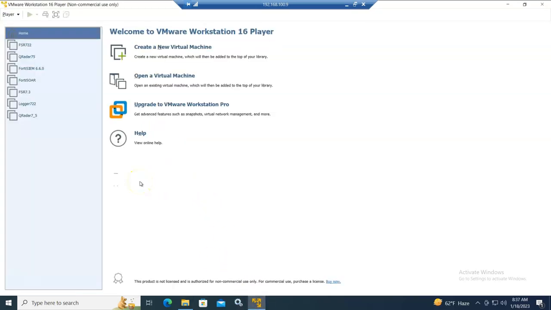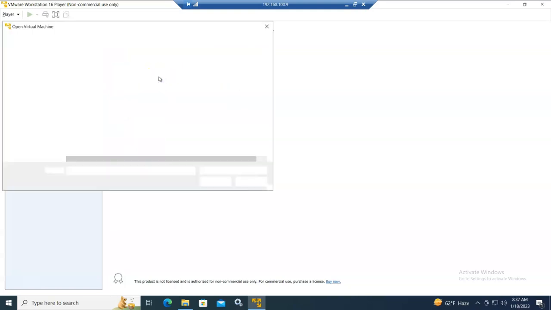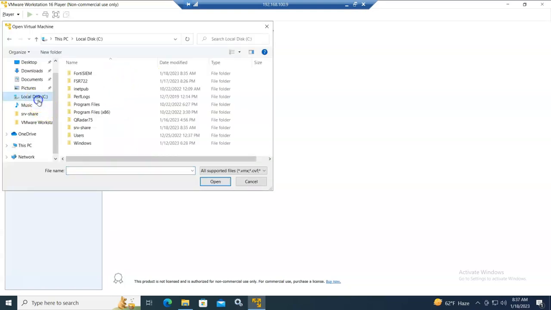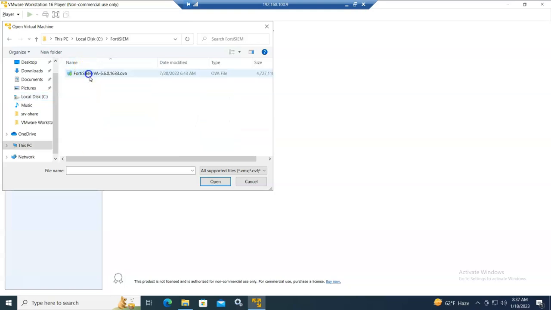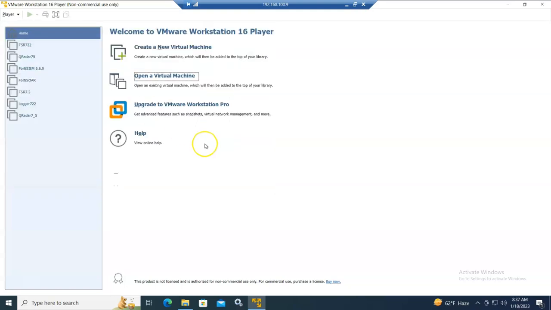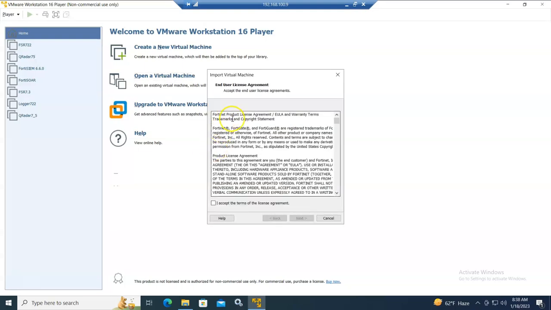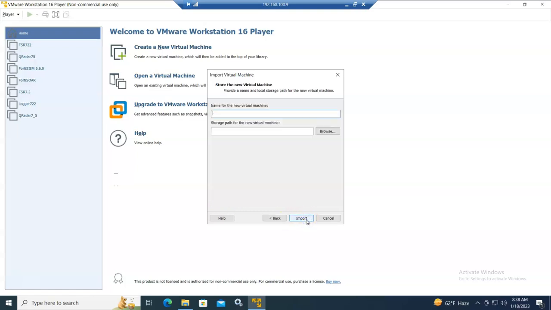So here is my VMware Workstation player. Now I will just open a virtual machine. I will browse to the folder of FortiSIEM and here I will import it. Okay, so here you get the license agreement. Just accept and press next.